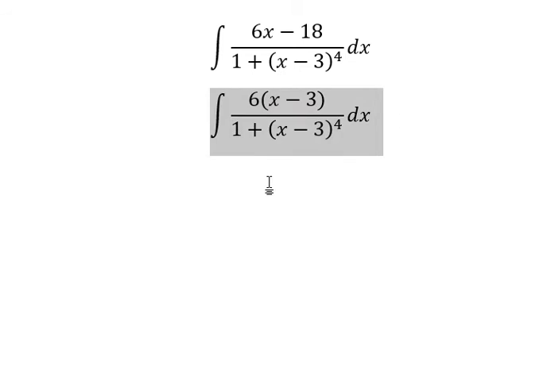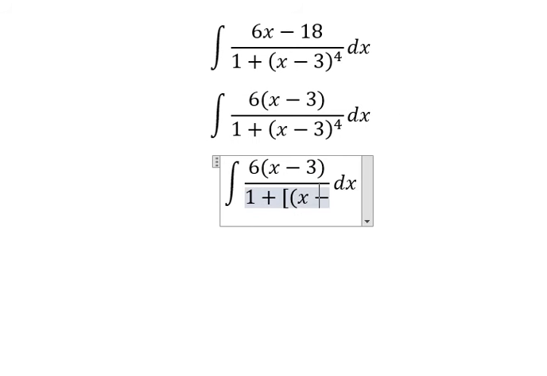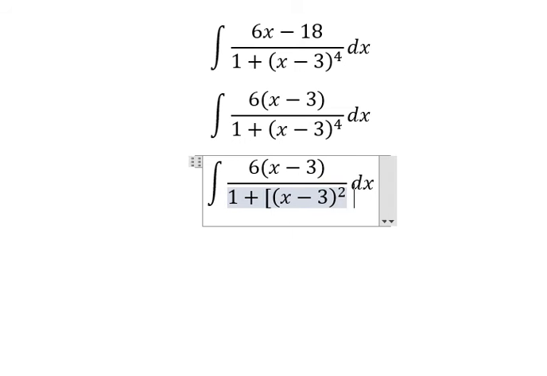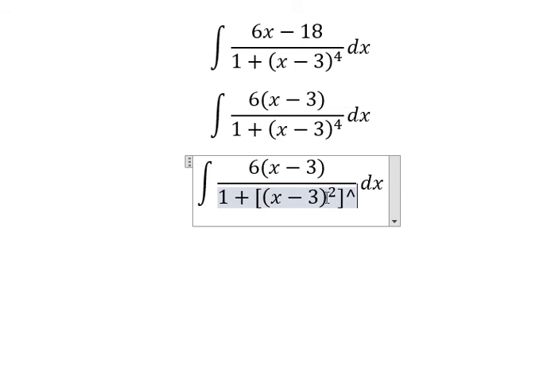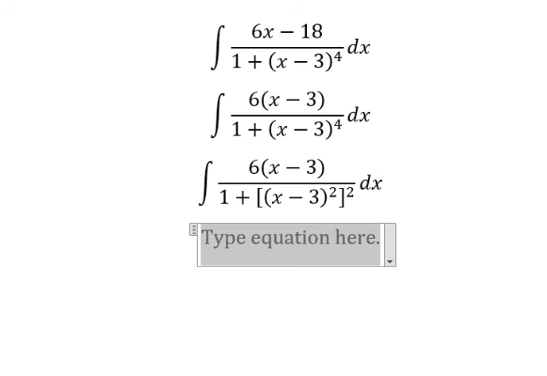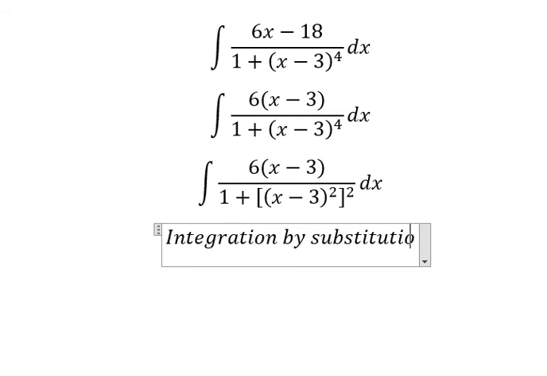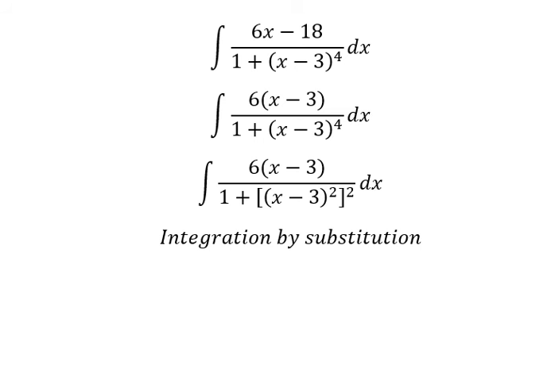Next, about this one, I can put it into (s minus 3) to the power of 2, everything to the power of 2. So we can use integration by substitution. I need to put u equals (s minus 3) to the power of 2.